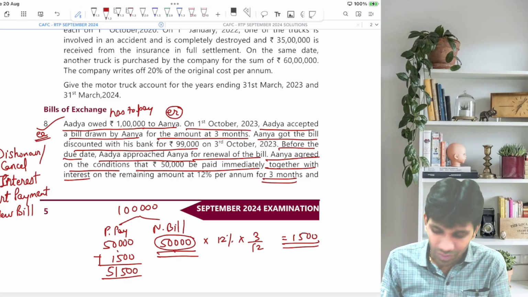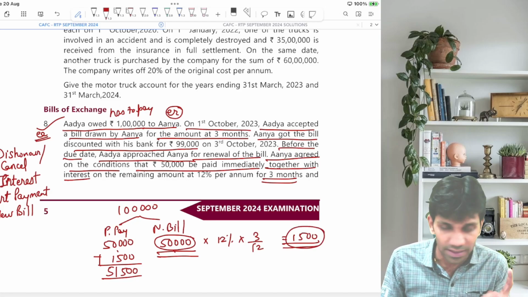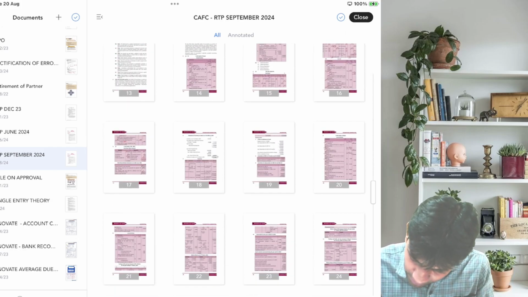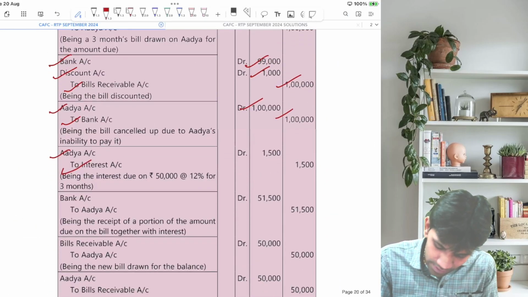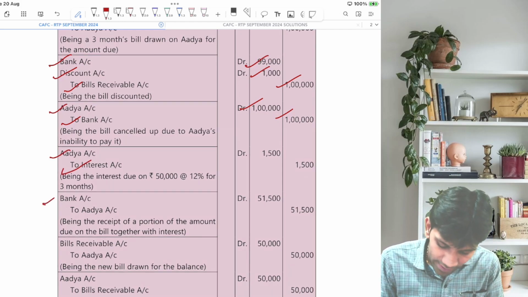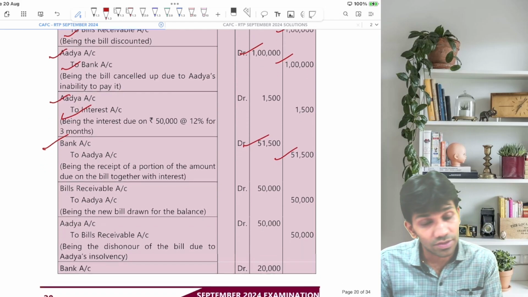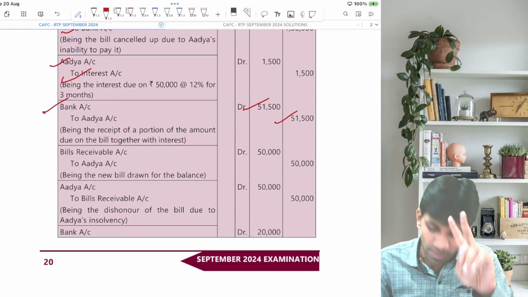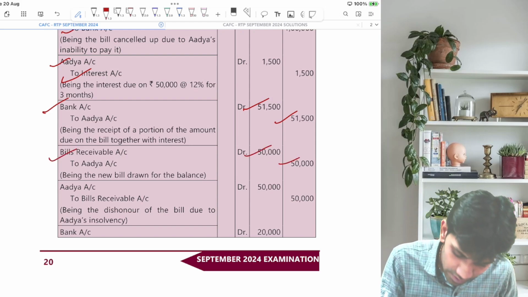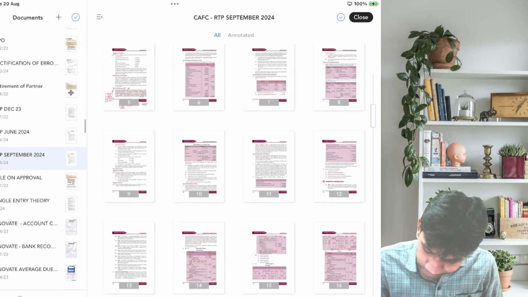Then Adya account debit to interest 1,500, being interest charged. Let's check whether we have all the entries. Yes, we have Adya to interest. Then bank account debit to Adya 51,500, that is part payment. And then bill receivable account debit to Adya account 50,000, being new bill drawn for 3 months. Let's go ahead, guys.